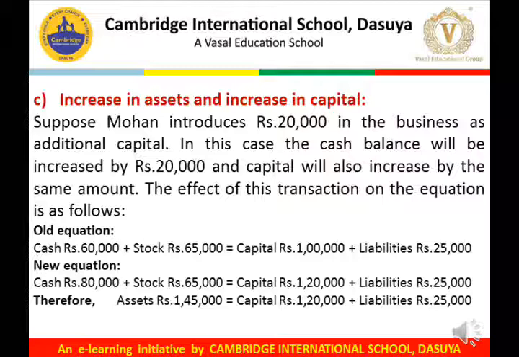Stock will remain the same because this transaction has no effect on the stock. But since additional capital is invested by the proprietor, it must be added to the existing capital. The old capital is rupees 1 lakh and now it will become 1,20,000. And the liabilities remain the same because due to this transaction there will be no effect on the liabilities. So the final accounting equation would be assets rupees 1,45,000, capital rupees 1,20,000 and liabilities rupees 25,000.